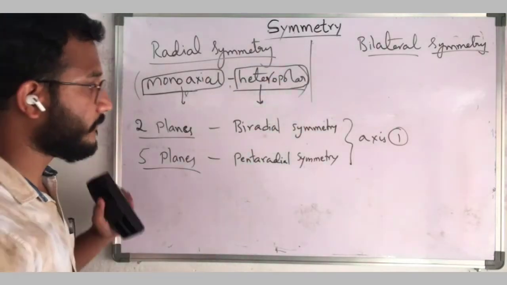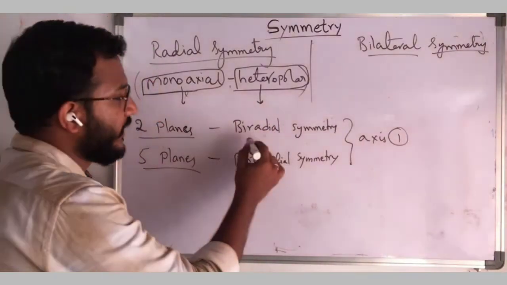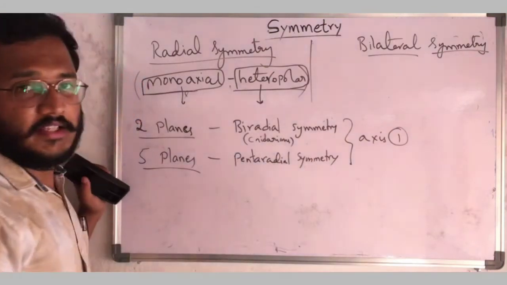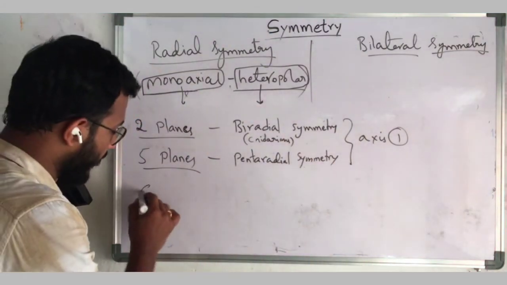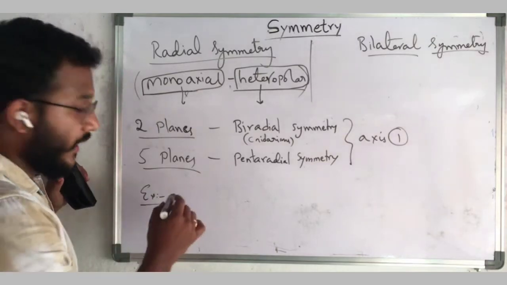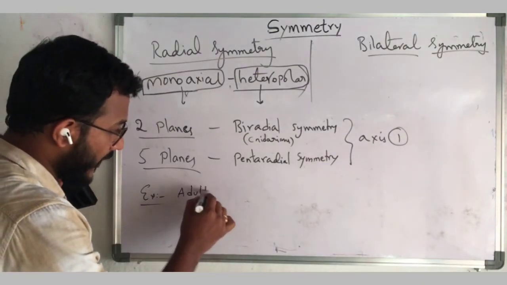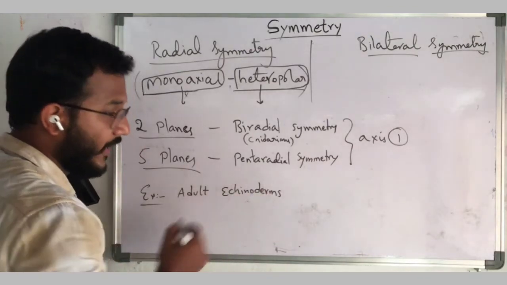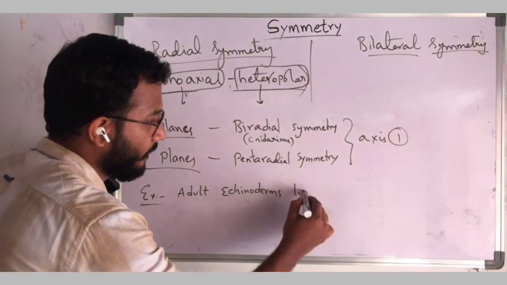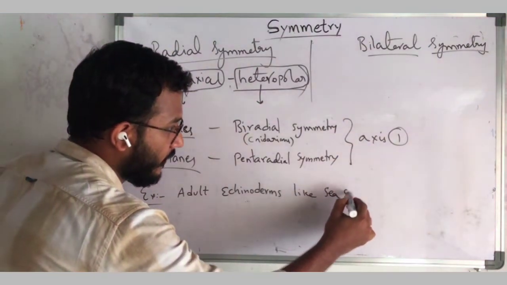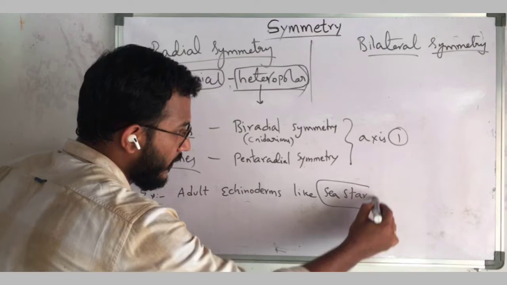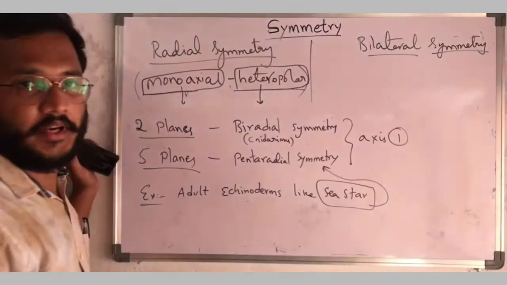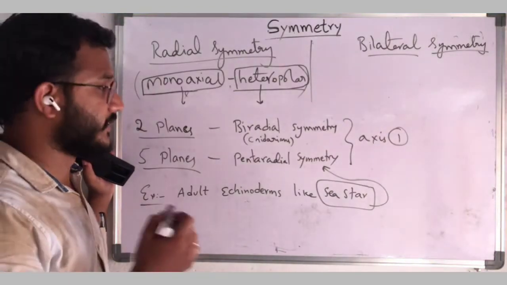Now the cnidarians mostly exhibit biradial symmetry. Again here one important bit: adult echinoderms like sea star. This is a type of animal, sea star. It is exhibiting pentaradial symmetry.